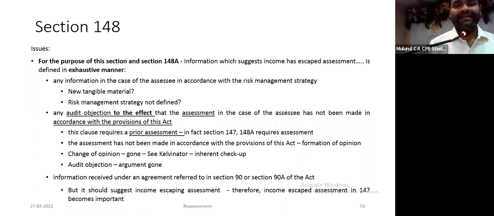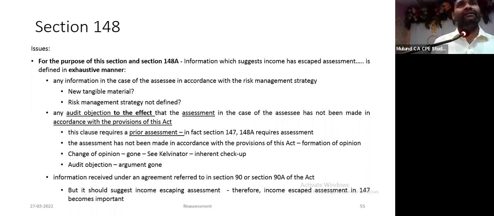What are the 5 issues? First, any information in case of the assessee in accordance with the risk management strategy. Oh, what is this? I don't know. If anybody has any clue what is risk management strategy, please explain to me. But where is it? No, I understand. But where is it?